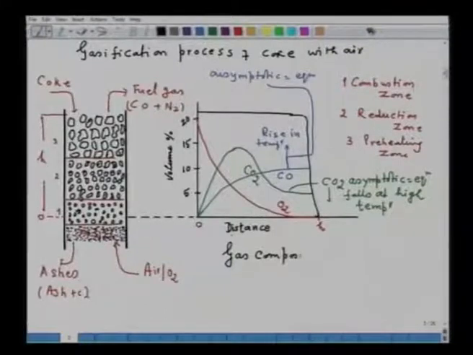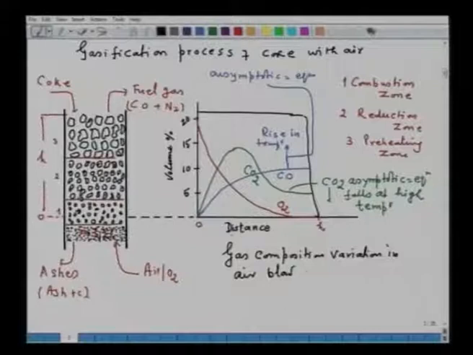gas composition variation in air blown coke bed. Nitrogen will remain constant throughout the process.